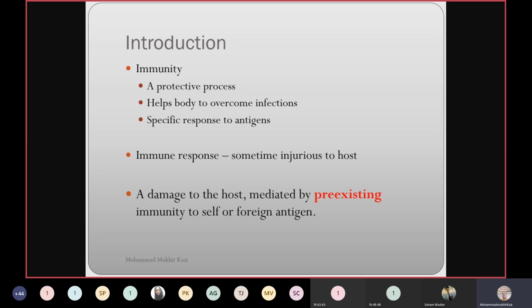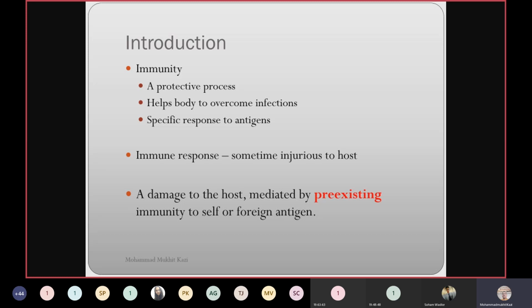So what is hypersensitivity? Hypersensitivity is an exaggerated immune response that results in tissue damage and is manifested in the individual on second or subsequent contact with an antigen. Very important thing: the first prerequisite for any hypersensitive reaction is that the person must get contact with that allergen. And at that moment, the person's immune response will produce IgE that will not be harmful. That will be just an immunological reaction.